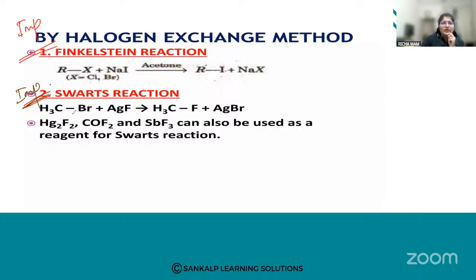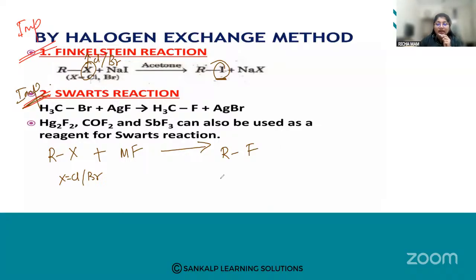Again, this is also a halogen exchange method. What we are doing is just replacing the halogens. Here we have taken Cl or Br, and it is replaced by iodide. Next is the Schwarz reaction. Let us see what the Schwarz reaction is. When alkyl chlorides or bromides are heated with metallic fluorides, we are going to get alkyl fluorides.